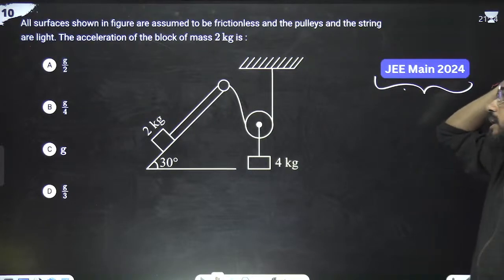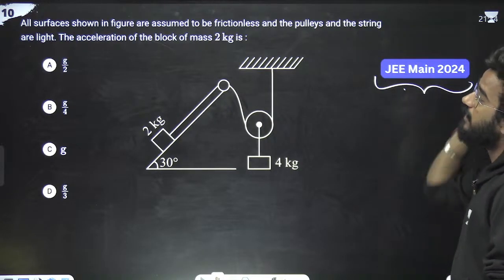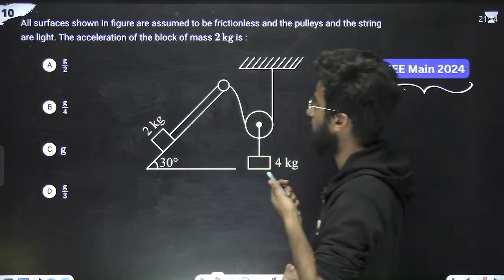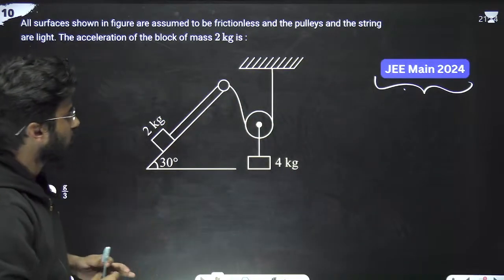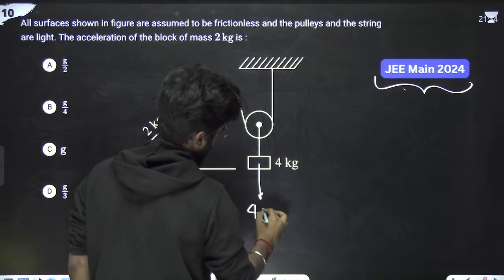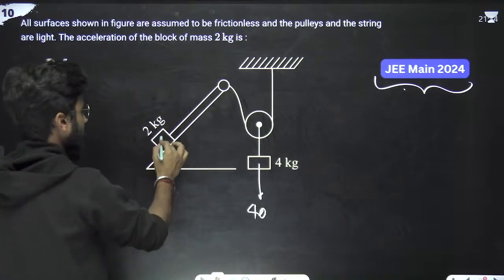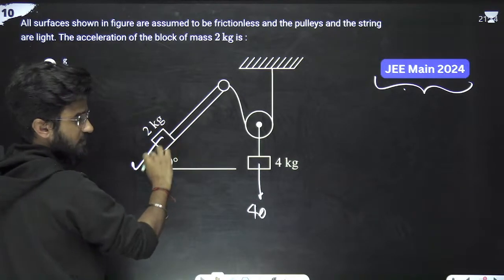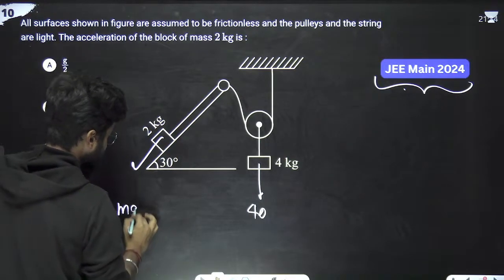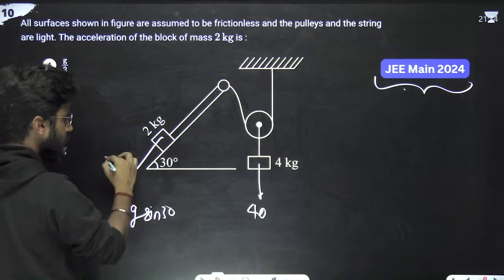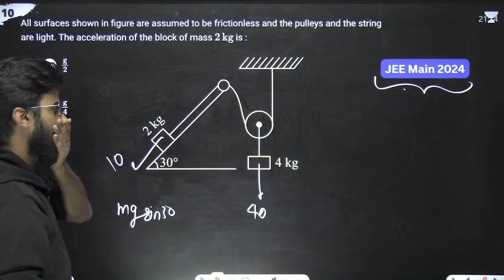Next problem is what? All the surfaces are frictionless. The strings are light. The acceleration of the block of 2 kg is what? We have to find the acceleration of the 2 kg block. Now listen to me very carefully. Suppose that this is 40 Newton. This is mg sin theta, where mg is 20 and theta is 30. Mg sin 30. Mg is 20. 20 into sin 30 means 10. This is 10.